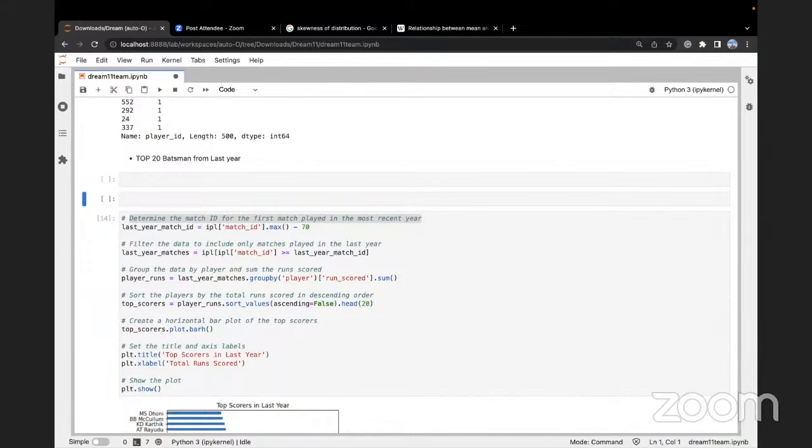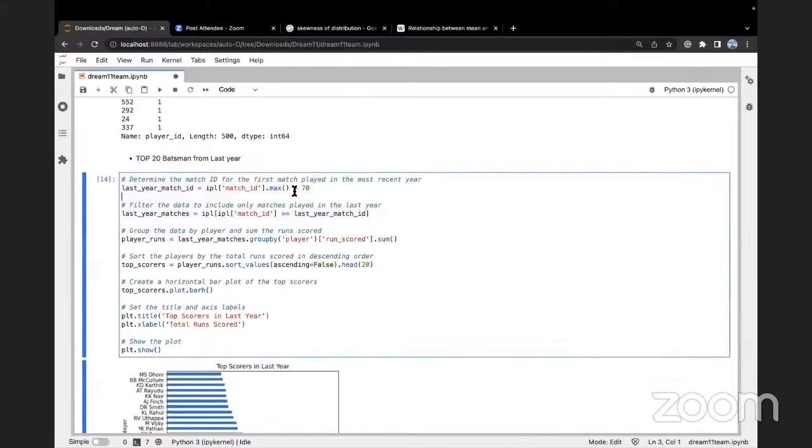Great. So we follow the same steps. We find the maximum match ID and we subtract 70 from it. So the last year matches are basically all the match IDs where the match ID is greater than or equal to the last year match ID. Okay, this last year match ID is basically the first match of last year. Then we find out the player runs.